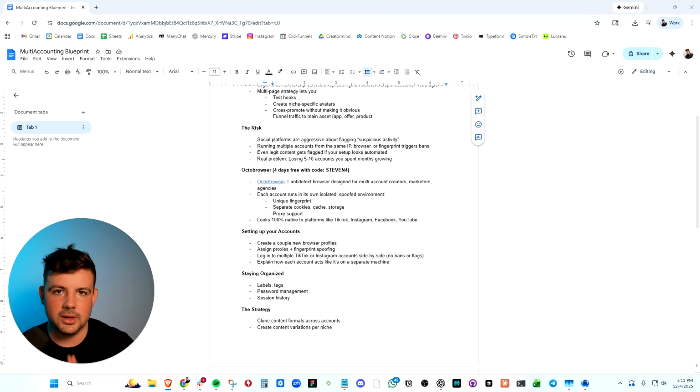So we cannot be running all of these accounts from the same IP or the same browser. And the scary thing is, let's say you put a bunch of work into an account and it finally starts growing and then you get shadow banned. No, we need to reduce the risk. We need to build multiple accounts all at the same time.